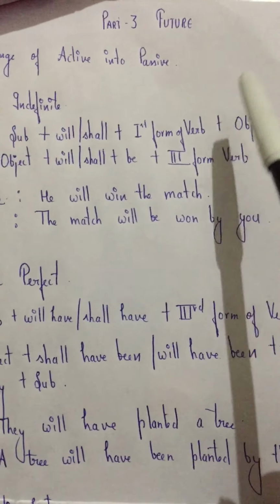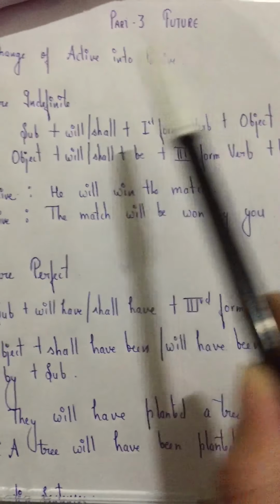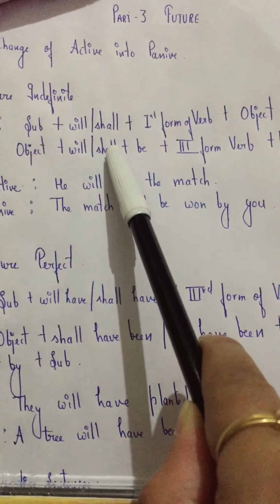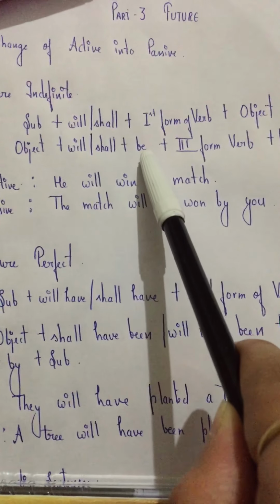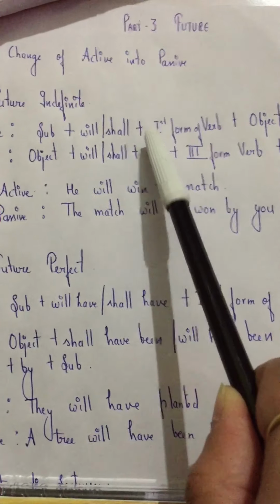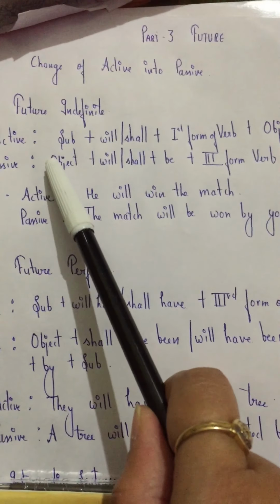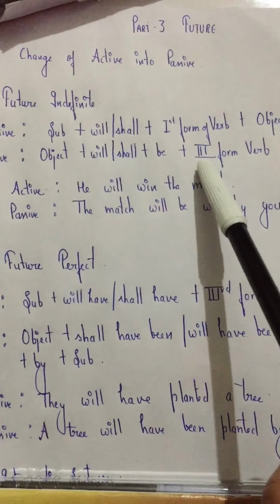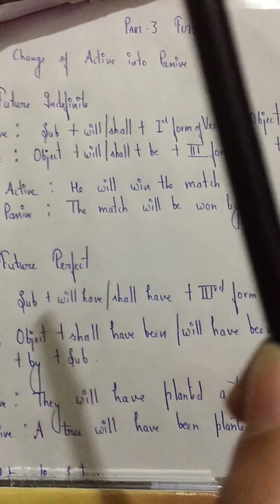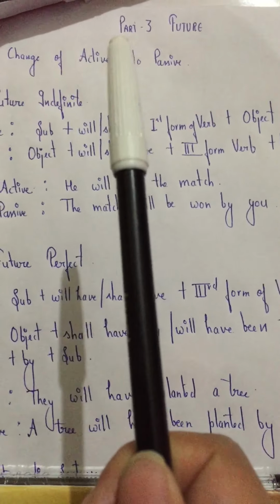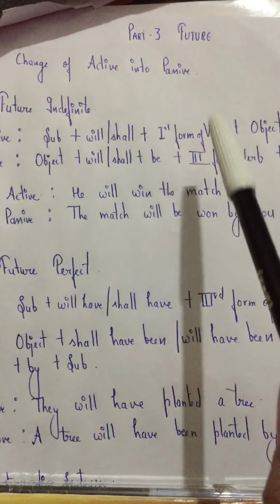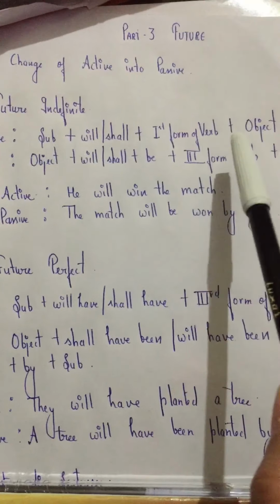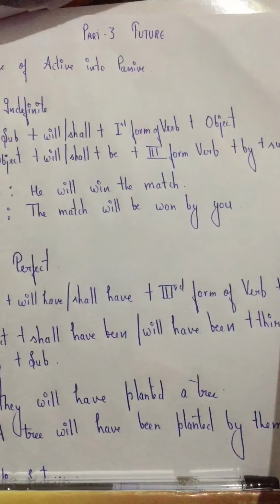The formation is almost the same in every tense. The object will come first, it will work as your subject, plus will/shall, since it's future, then plus be. And I told you, in passive, always keep in mind that whenever you are changing active into passive, the form of verb will be changed into the third form of verb. If you go through the last videos as well, in future, in past, in present, while converting into passive, the form of verb will always be the third form, plus by plus subject.